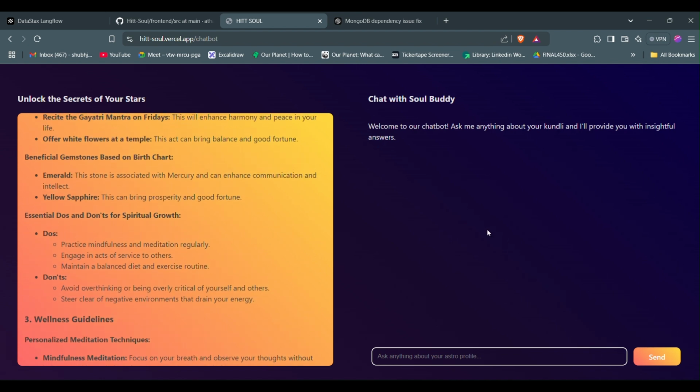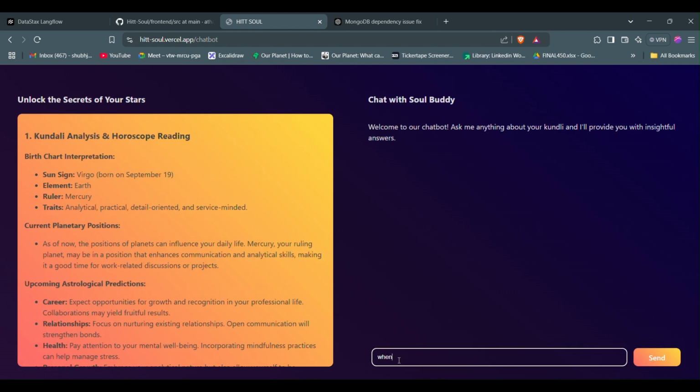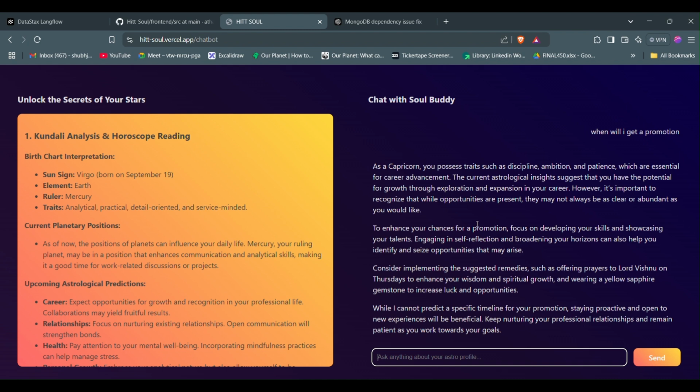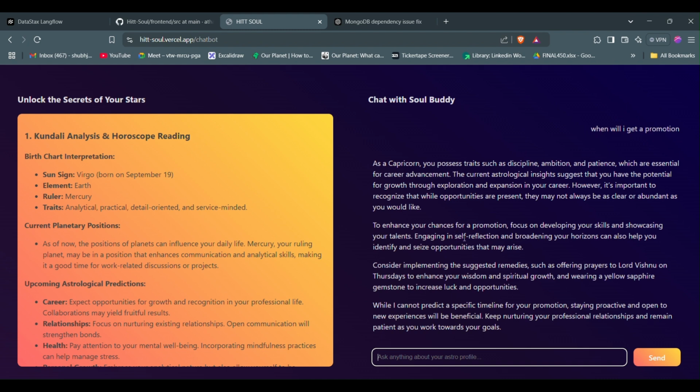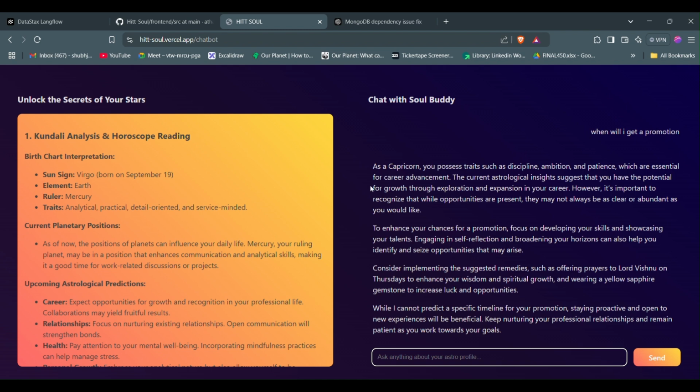One more feature that we have added is that, based on this, you can personalize your chat with the AI. So we can ask custom questions like, when will I get a promotion? And it searches again in the backend, hitting all the APIs, and it will retrieve the answer for us. So this is the thing. Let's go.